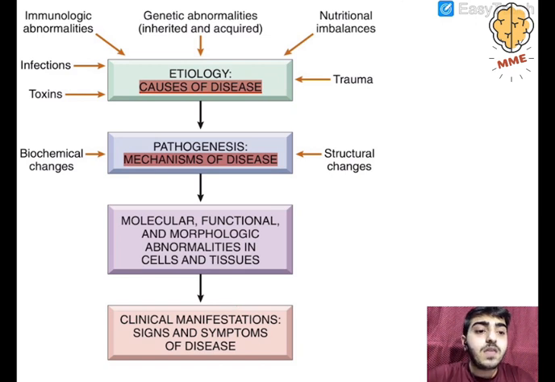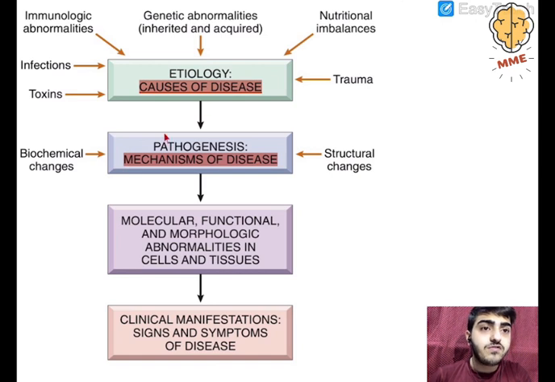Not all the points are written, but some important etiologies are given there. See, trauma is an etiology, a causative factor of disease. Then nutritional imbalances, genetic abnormalities, immunologic abnormalities, infections, very important, and toxins. So these are, broadly speaking, a few of the important etiological factors. Now, these factors are causing the disease.